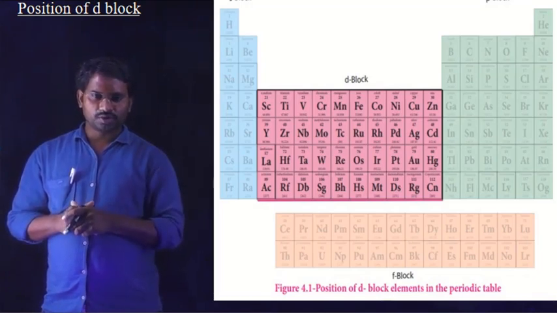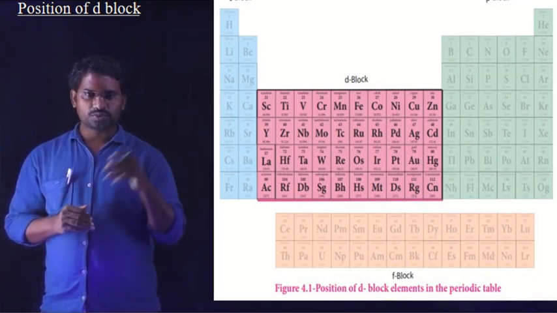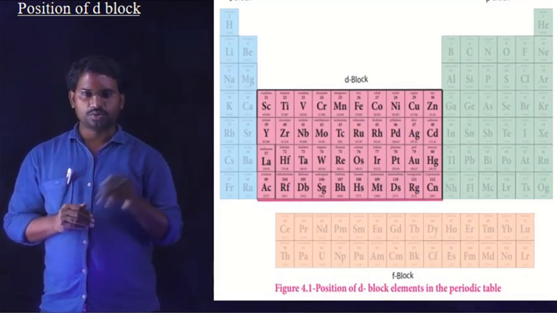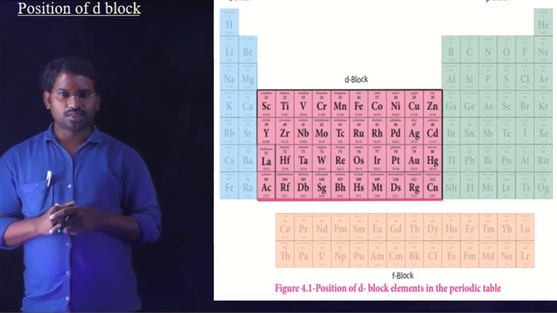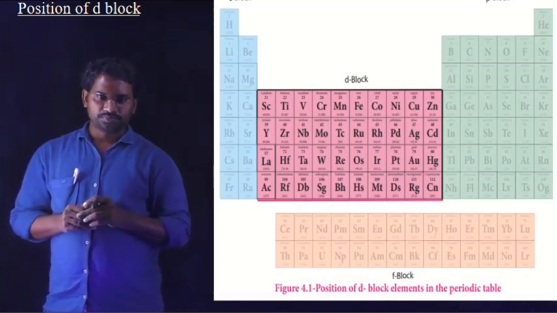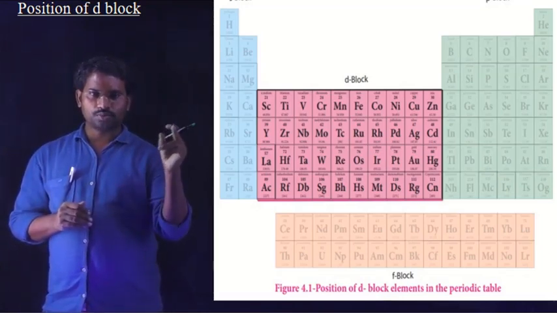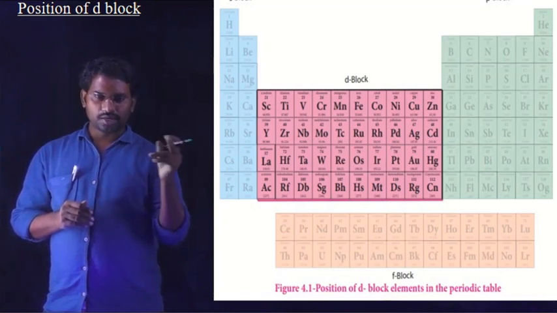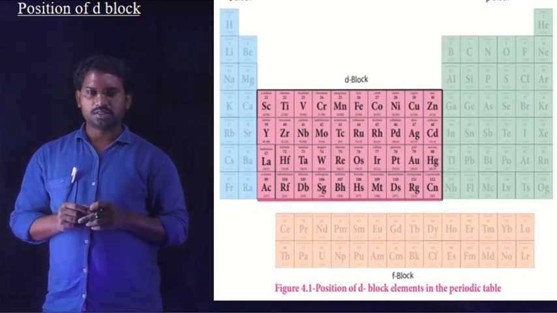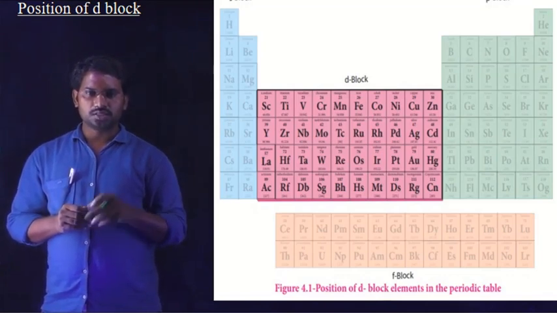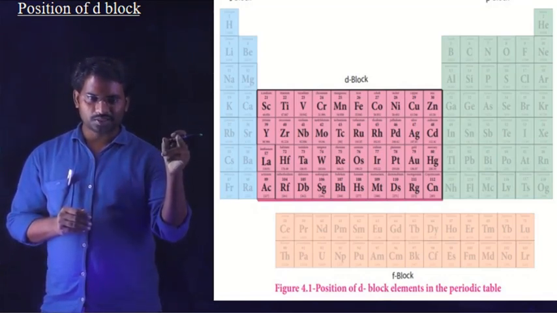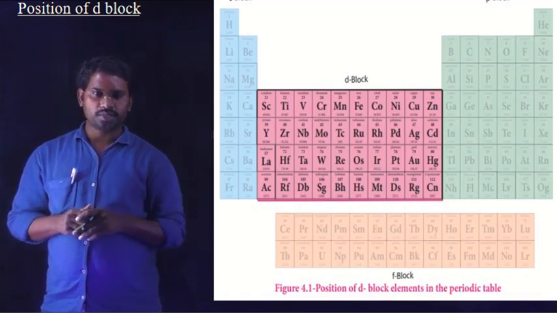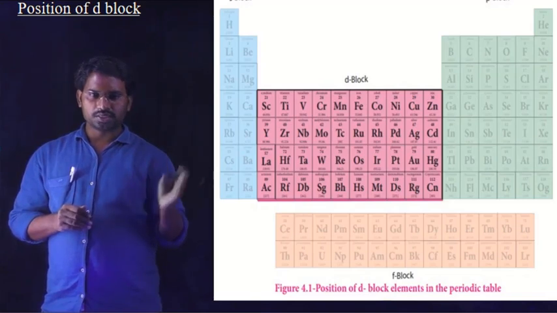Next, the 4d series runs from yttrium to cadmium. The first one is Y, yttrium, and the last one is cadmium. The third series, 5d, runs from lanthanum to mercury. And the final, incomplete series is the 6d series. It starts with the element actinium, Ac, but some of the elements are incompletely filled in the long form of the periodic table, so it is still incomplete.